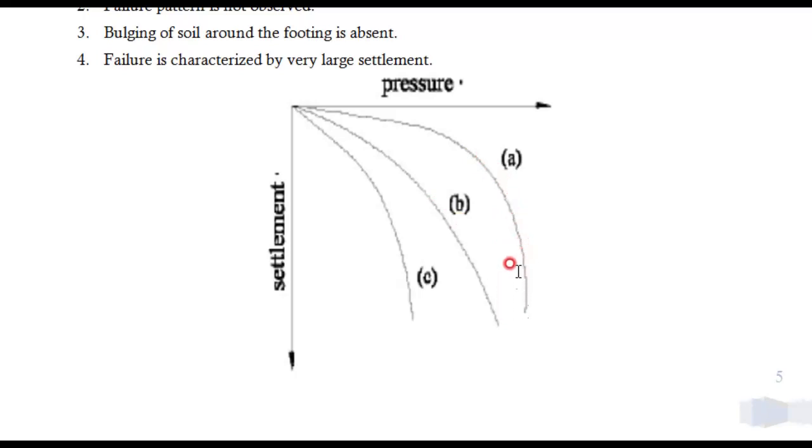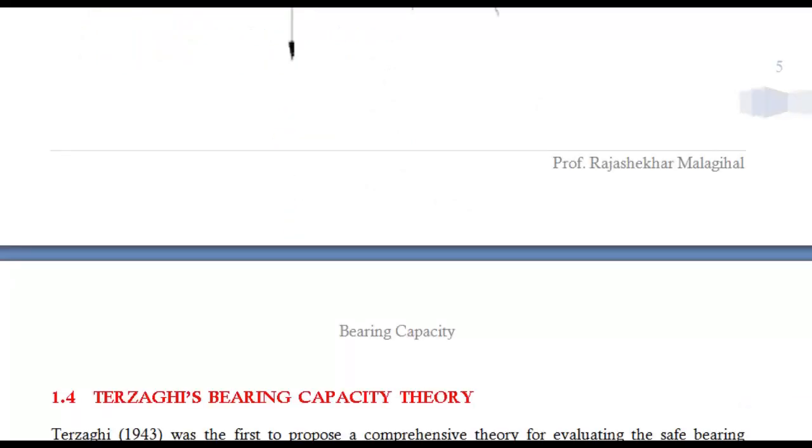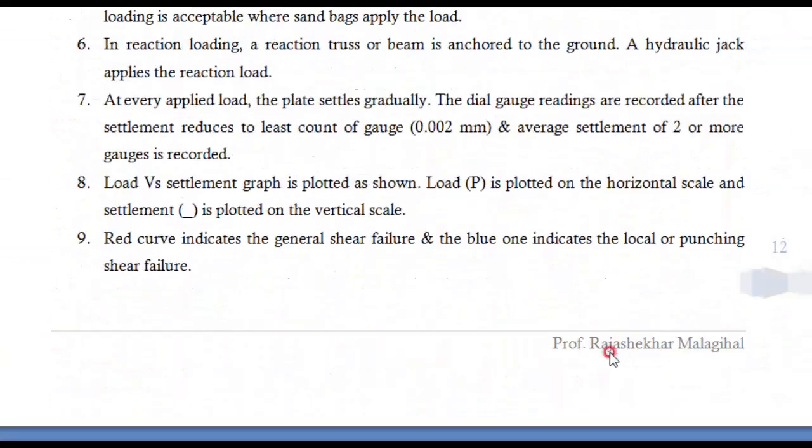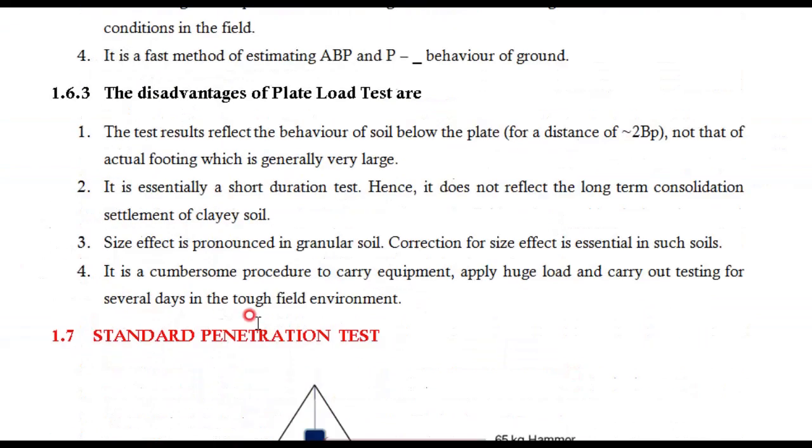is going backward. Then the ultimate bearing capacity you can measure this way, and here there are two different slopes. One slope is here and one slope is here. You draw one line here and one line here. Wherever they intersect, that is called the ultimate pressure. For punching shear failure, this is considered as the ultimate pressure. Okay, and corresponding settlements can be measured here. Okay, this is about the plate load test, and you can go through the advantages and disadvantages.